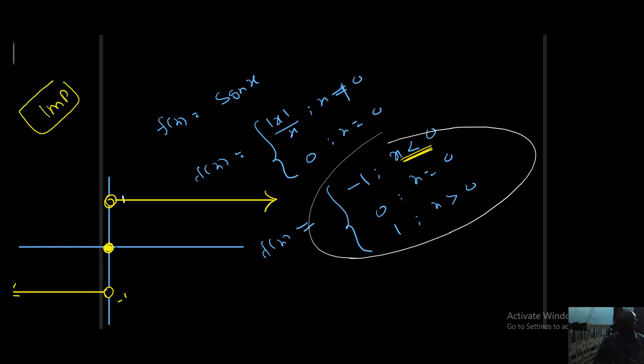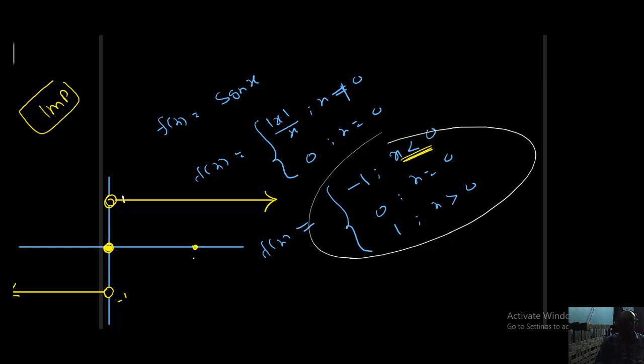The signum function is not continuous at x equal to 0. What type of discontinuity? Non-removable discontinuity, finite type, or sometimes you can call it jump type non-removable discontinuity. At 0, LHL is minus 1 and RHL is 1. Both are finite and existing, but they are not equal. So the signum function is not continuous at x equal to 0, with non-removable discontinuity of finite type.